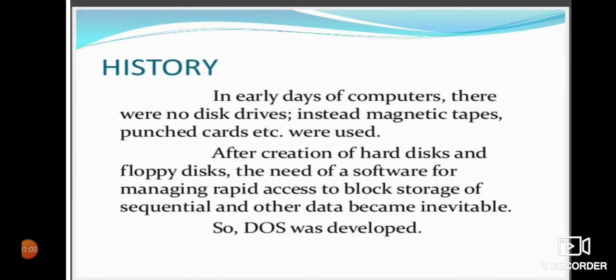History of MS-DOS. In early days of computers, there were no disk drives. Instead, magnetic tapes and punched cards were used. After creation of hard disks and floppy disks, the need was felt for software that managed rapid access to block storage of sequential and other data. So DOS was developed for this purpose.